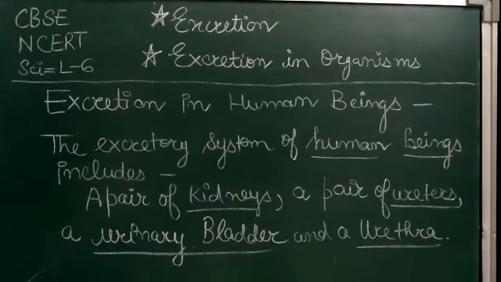Urine produced in the kidneys passes through the ureters into the urinary bladder, where it is stored until it is released through the urethra. You can also see the renal artery in that figure of the excretory system. The renal artery is that artery which carries blood to the kidneys, and the renal vein is that vein which takes away the purified blood from the kidneys.